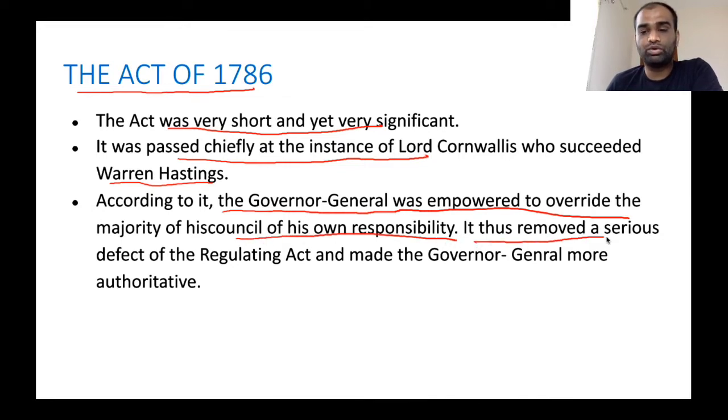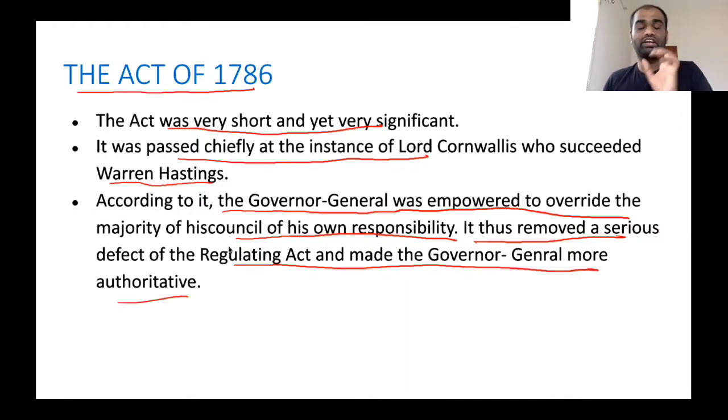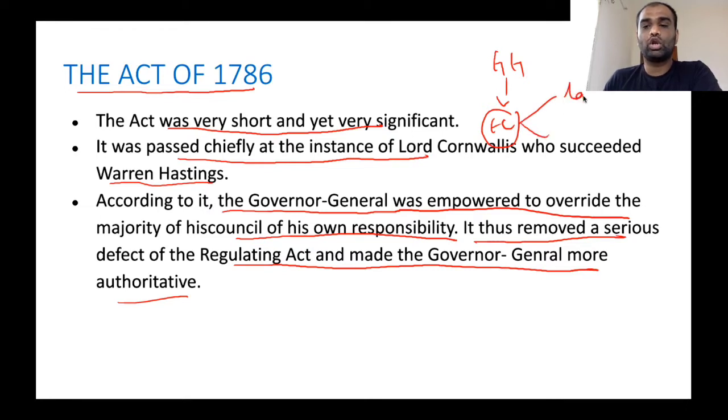It thus removed a serious defect of the Regulating Act and made the Governor General more authoritative. As I mentioned before, in the Regulating Act, the Governor General was given an Executive Council. This Executive Council was responsible for making laws as well as regulations, and it was also responsible for certain executive functions as well.